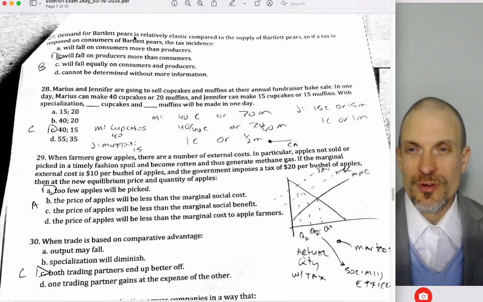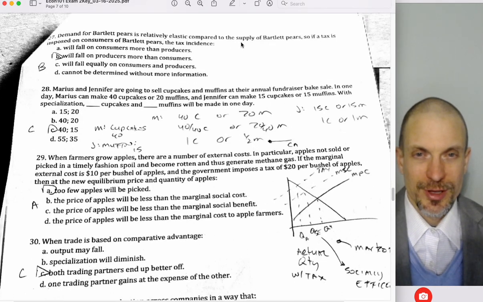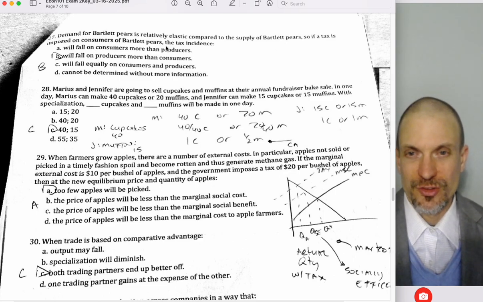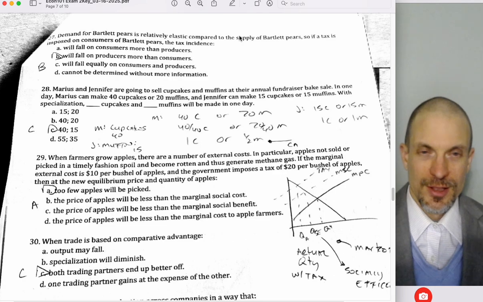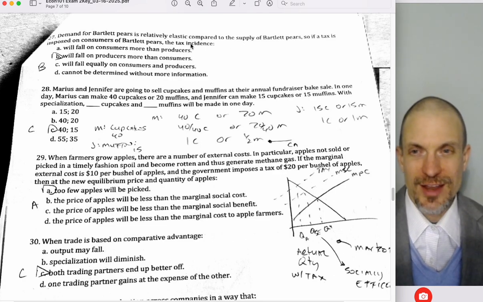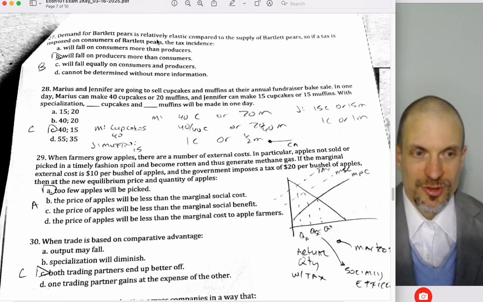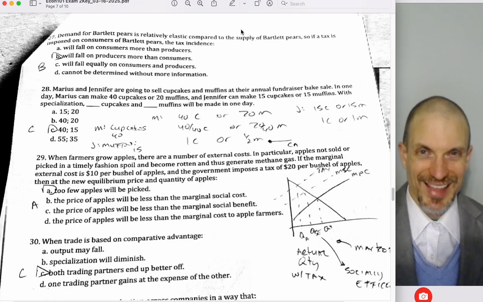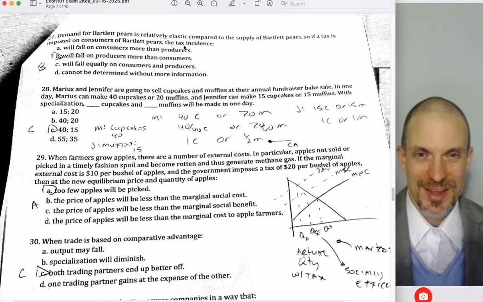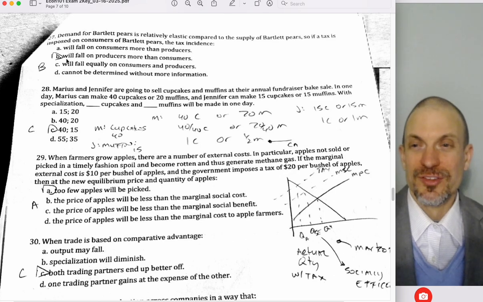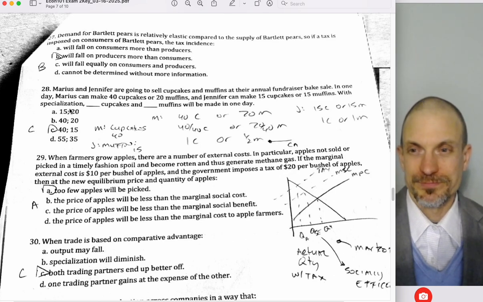All right, so demand for pears is relatively elastic compared to supply. So if a tax is imposed on consumers, in terms of tax incidence, sellers are going to bear the tax burden. So the idea would be buyers can buy other types of pears, but sellers have an orchard that makes that type. Their trees are that type of pear tree. So if we tax that type of tree, they've got a problem. So the tax burden falls more on producers than on consumers.